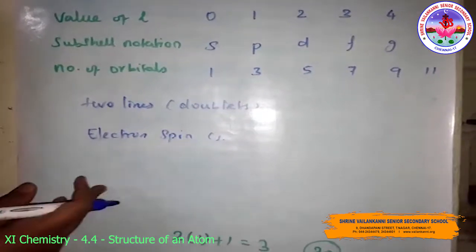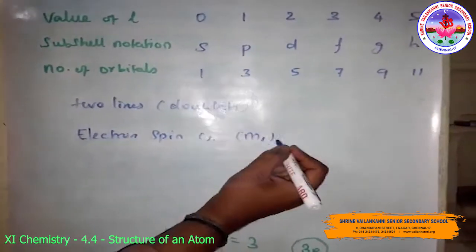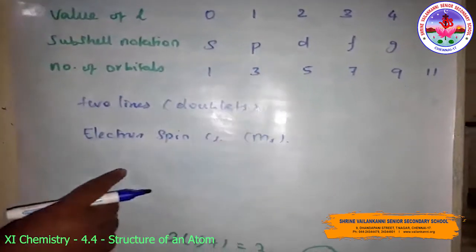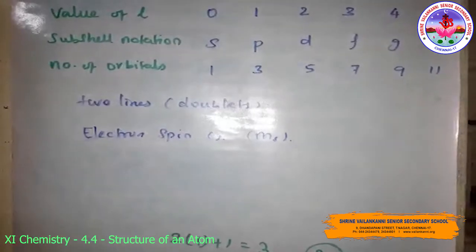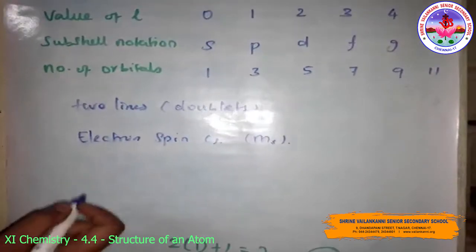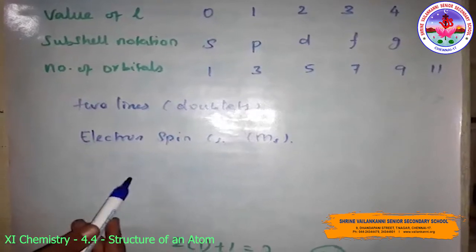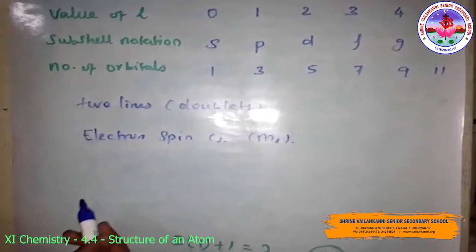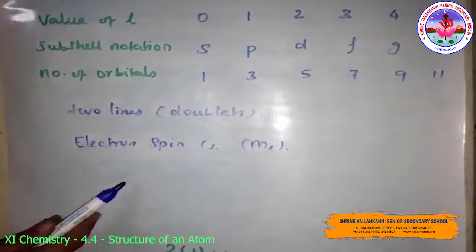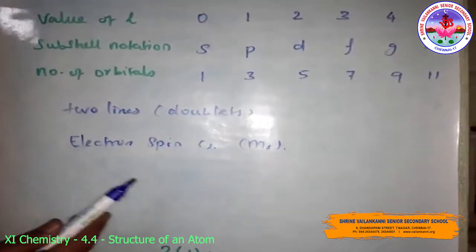Here the 4th quantum number is known as the electron spin quantum number, or ms. The electron spins around its own axis, much in a similar way as Earth spins around its own axis while revolving around the sun. In other words, an electron has, besides charge and mass, an intrinsic spin angular momentum. Spin angular momentum of an electron is a vector quantity, so it can have 2 orientations relative to the chosen axis.